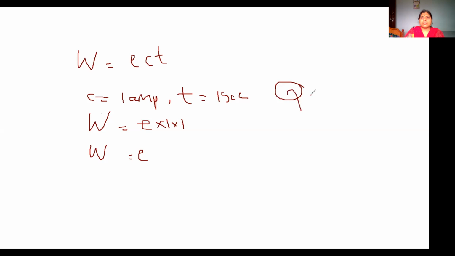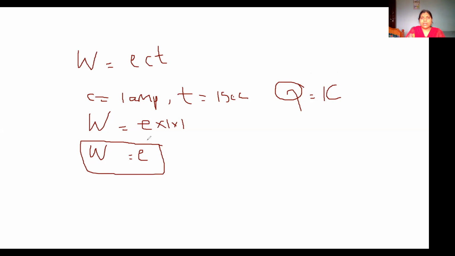When C is 1 ampere and T is 1 second, Q is equal to 1 coulomb. That means when 1 coulomb of electricity is passed through the electrolytic solution, whatever weight is deposited on the electrode is called electrochemical equivalent. So understood? When 1 ampere current passes for 1 second, that means 1 coulomb of electricity is passed through the electrolyte, and whatever weight is deposited on the electrode is called small e.